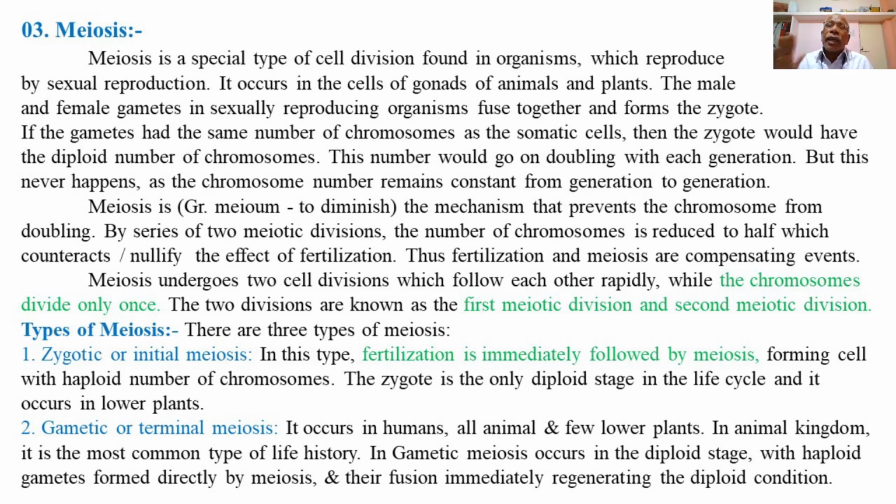So the process of gametogenesis takes place in the gonads, that is the ovary and the testis. So testis and ovary are the male and female gonads undergoing the process of spermatogenesis and oogenesis and producing male and female gametes, that is sperms and ova respectively.